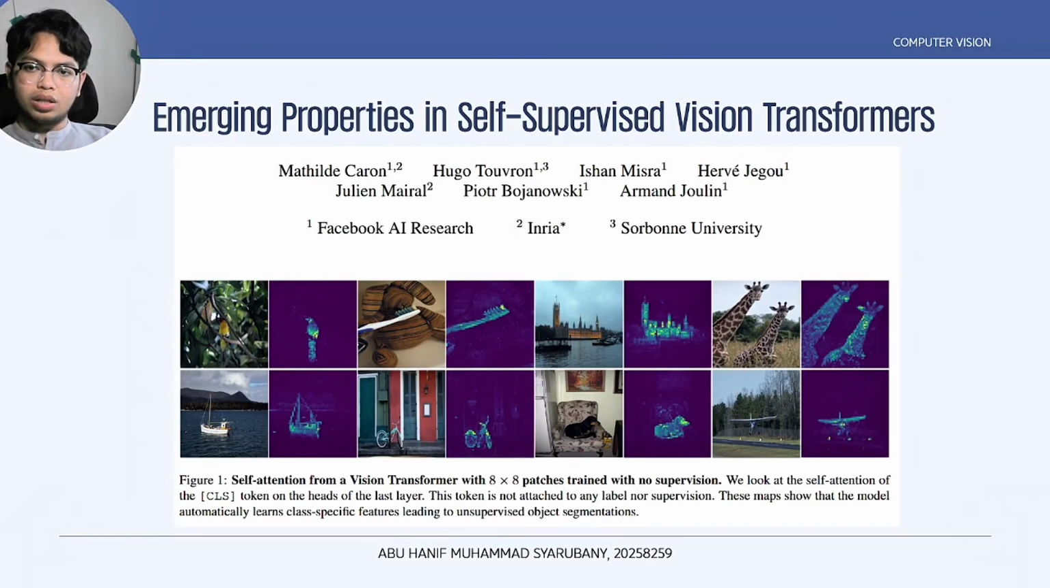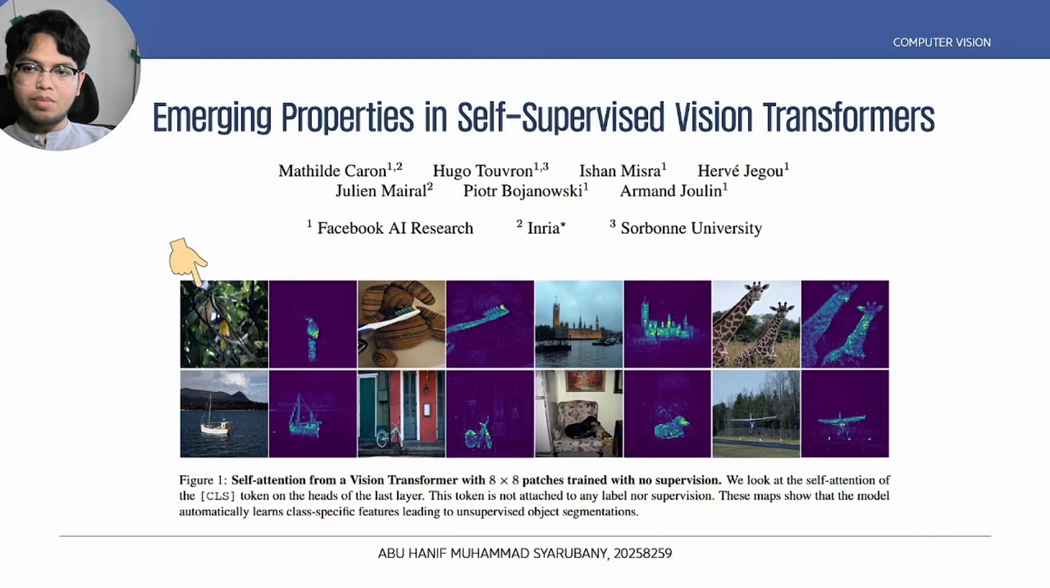What if a model trained without a single label could still learn to understand objects and do segmentation? This is Emerging Properties in Self-Supervised Vision Transformers. What you see on the screen is not the result of supervised learning. It's pure emergence from self-supervision. No labels, no segmentation masks, just a vision transformer, which they call a DINO model.